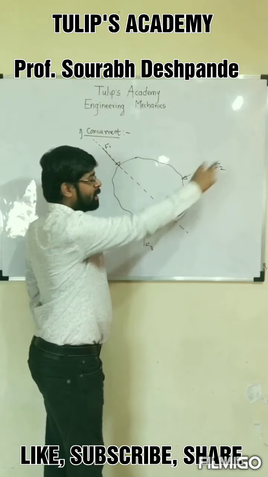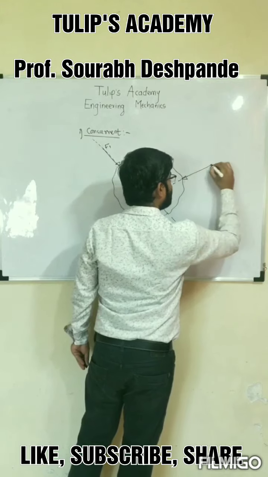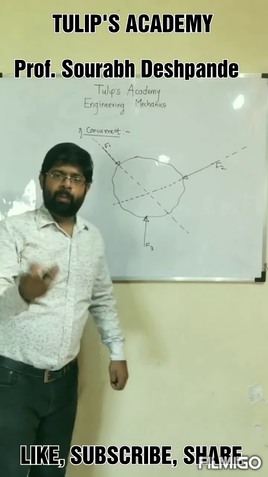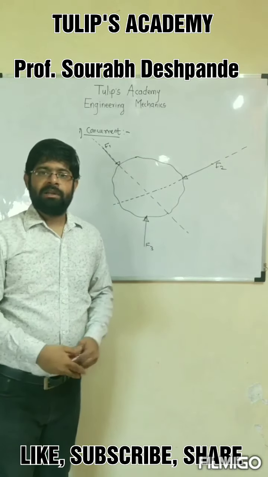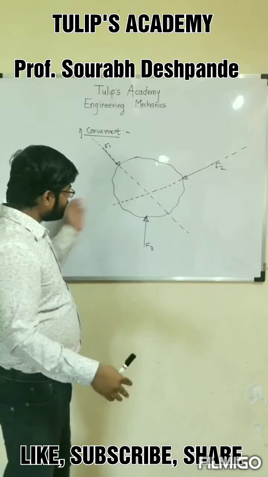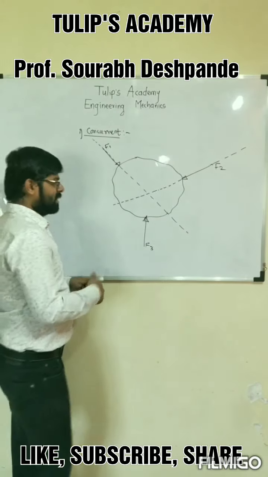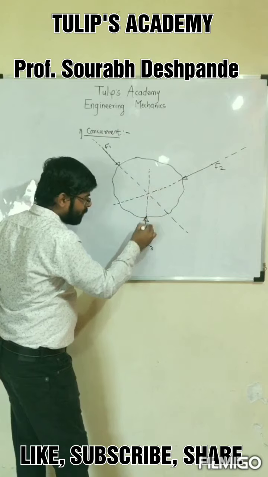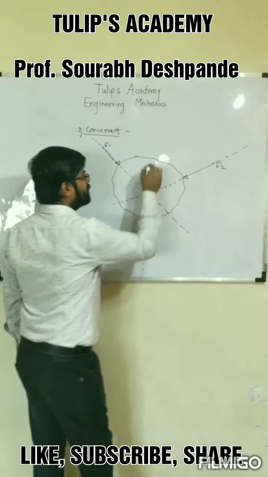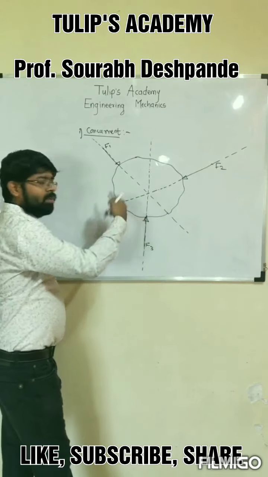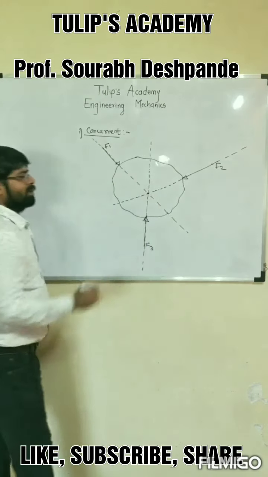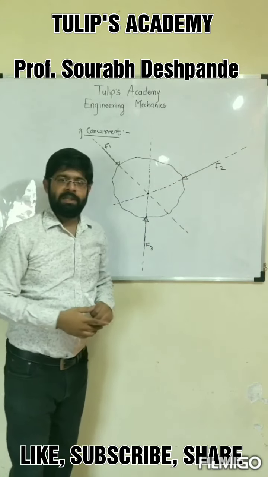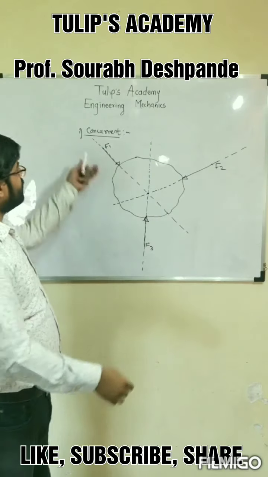Similarly, I will extend the line of action of F2. The extended line of action will look like this for F2. And as you know, a line has infinite extent on both sides, so you can extend this line up to infinity. And then F3. Here also you can extend the line of action of F3 up to infinity, wherever you want. Now if you look at this, all these three lines of action are passing through a common point. If all the lines of action are passing through a common point, then the system is called a concurrent force system.